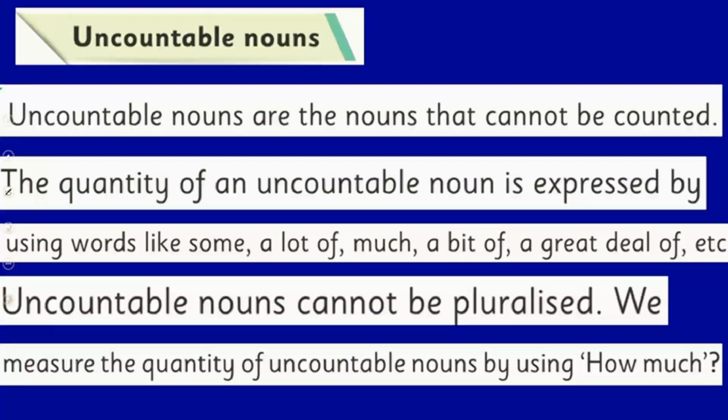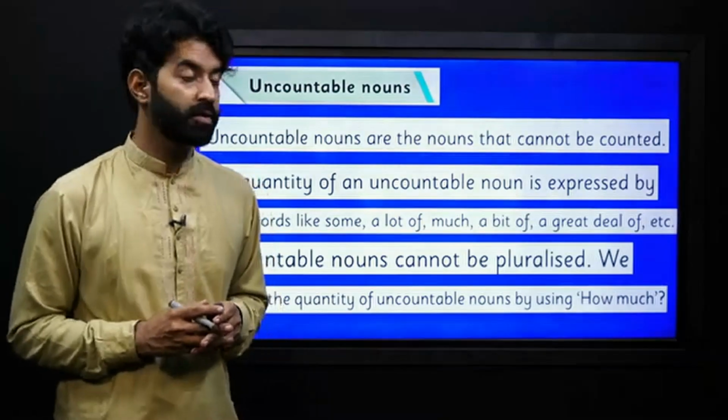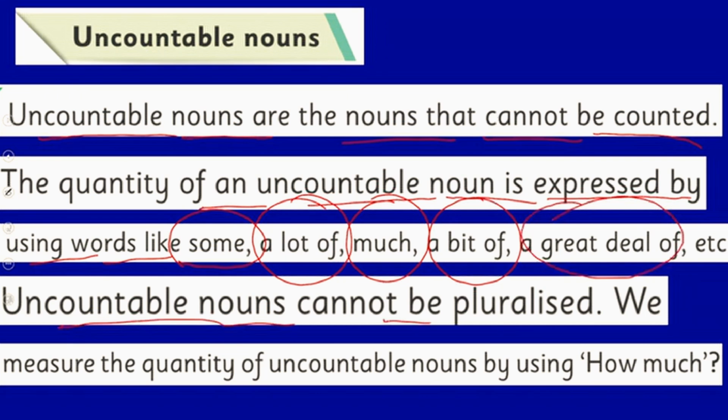Let's see, on the opposite we have a term called uncountable nouns. We cannot count them. For example, let's first read the definition. Uncountable nouns are the nouns that cannot be counted. The quantity of an uncountable noun is expressed by using words like some, a lot of, much, a bit of, a great deal of, etc. Uncountable nouns cannot be pluralized. Keep this in mind. We measure the quantity of uncountable nouns by using how much.